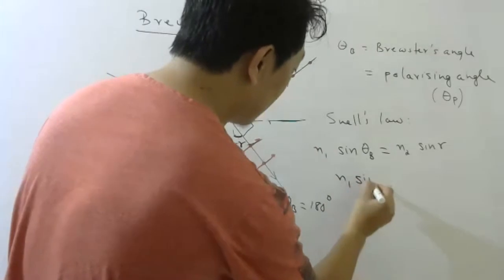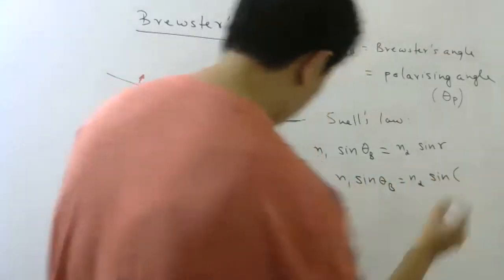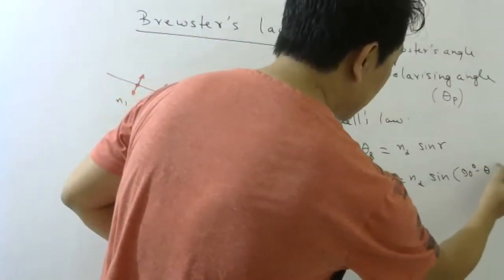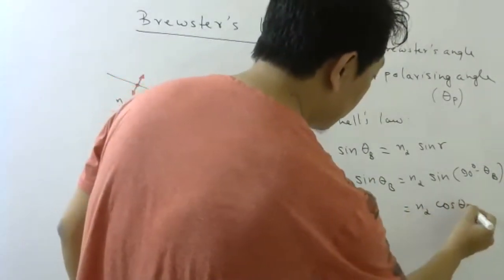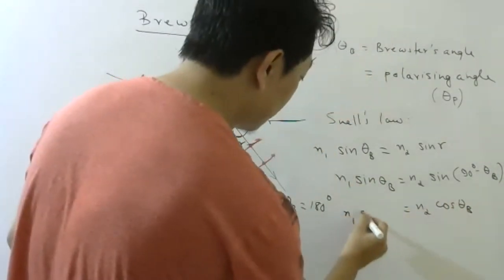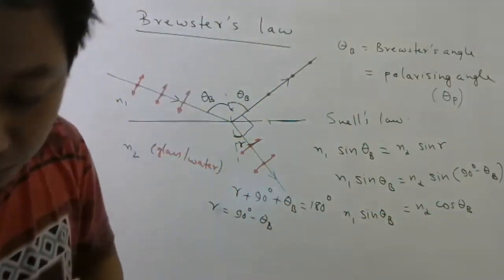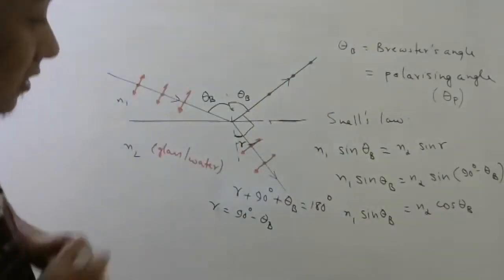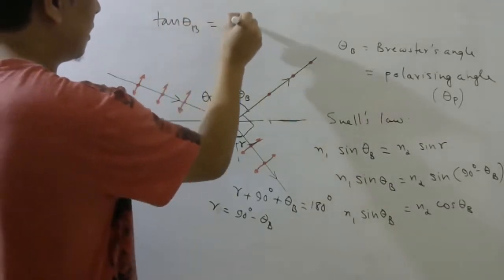So N1 sine theta B will be N2 sine R. R is 90 minus theta B. 90 minus theta B is cos theta B. So if you bring cos theta B down, you will get tan theta B is equal to N2 by N1.